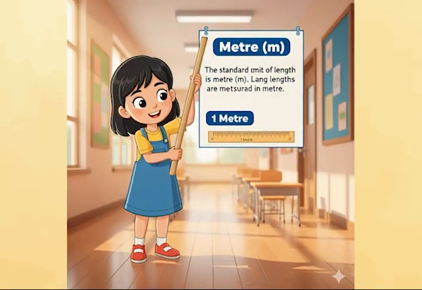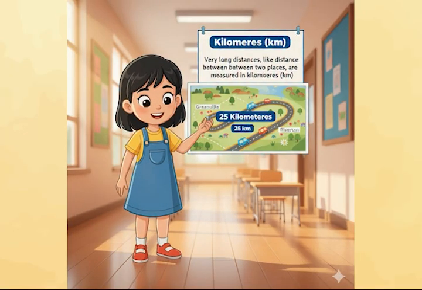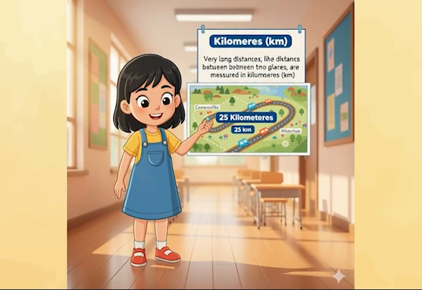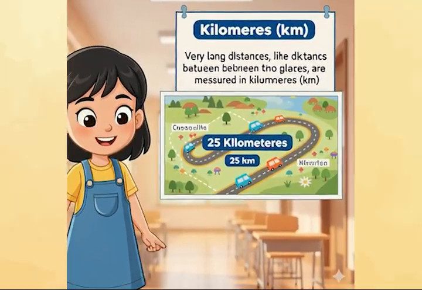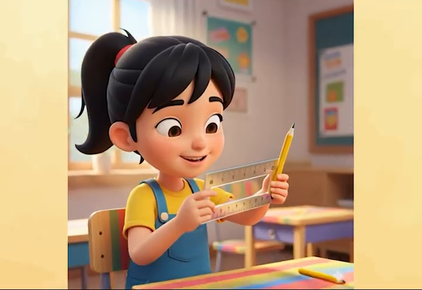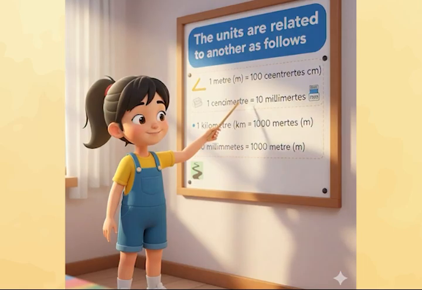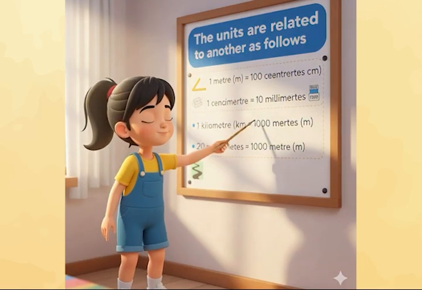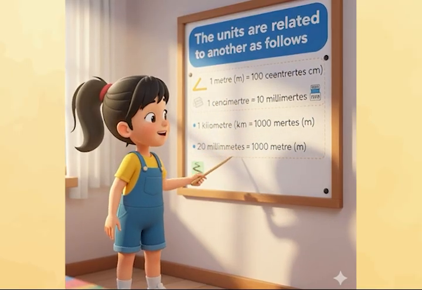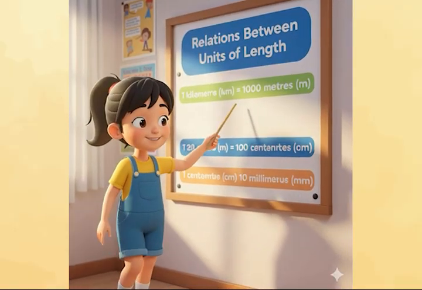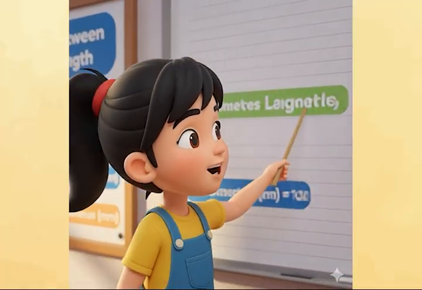The standard unit of length is meter, m. Long lengths are measured in meter. Very long distances, like distance between two places, are measured in kilometers, km. Short lengths are measured in centimeters, cm, or millimeters, mm. The units are related to one another as follows. 1 kilometer is equal to 1000 meters. 1 meter is equal to 100 centimeters. 1 centimeter is equal to 10 millimeters.